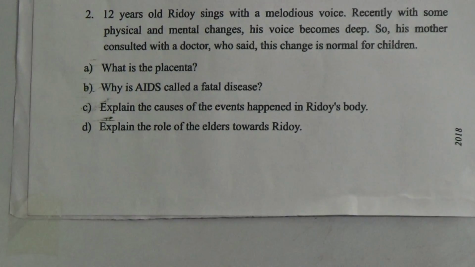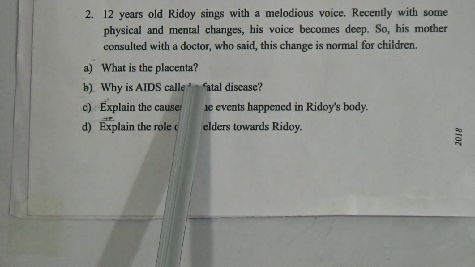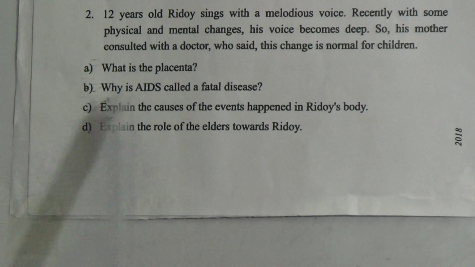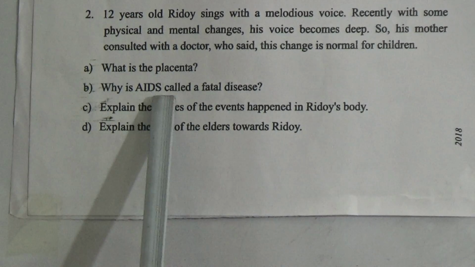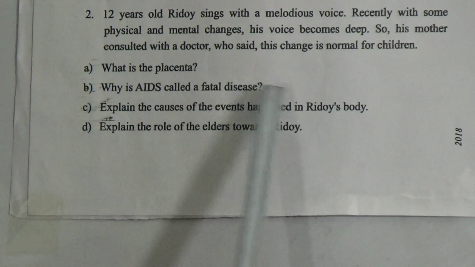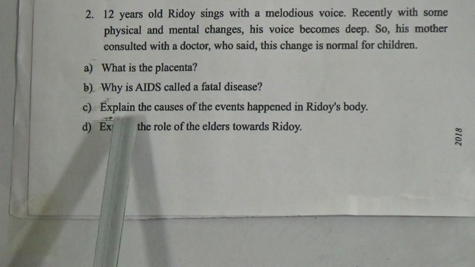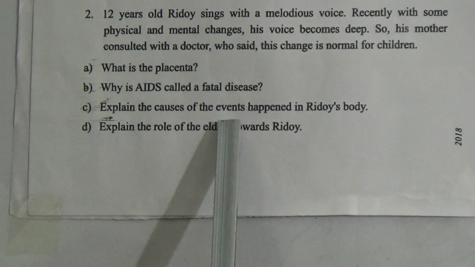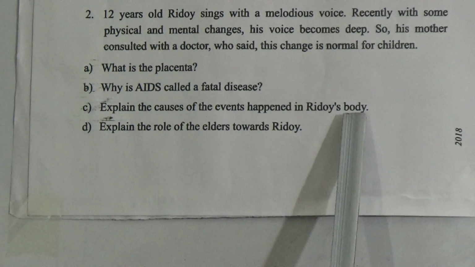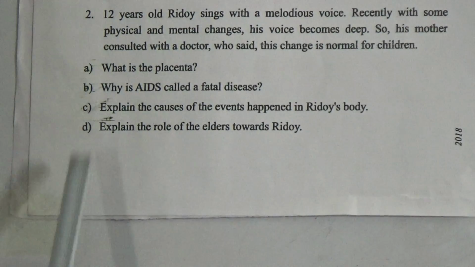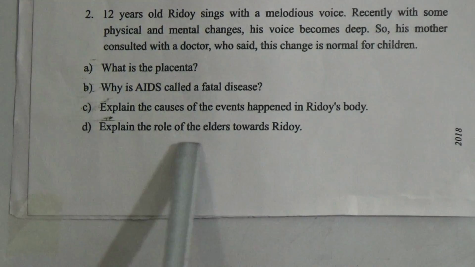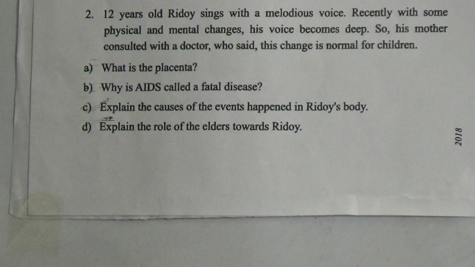And the question here is A number, what is the placenta? B number, why is AIDS called a fetal disease? C number, explain the causes of the events happened in Hriday's body. D number, explain the role of the elders towards Hriday.